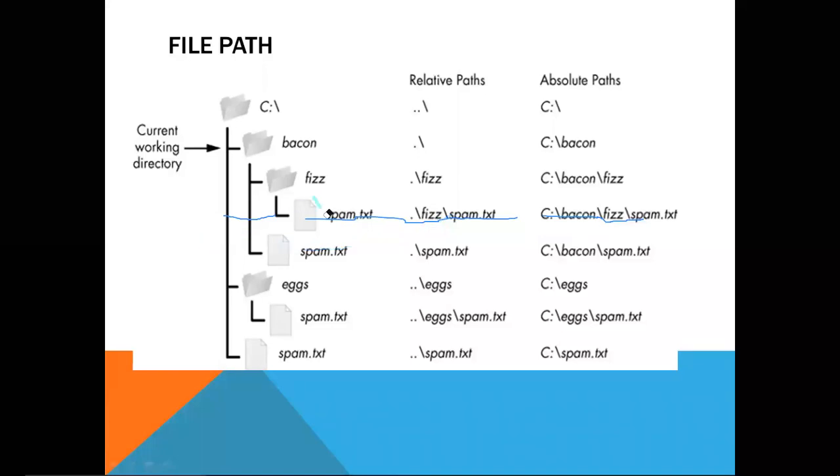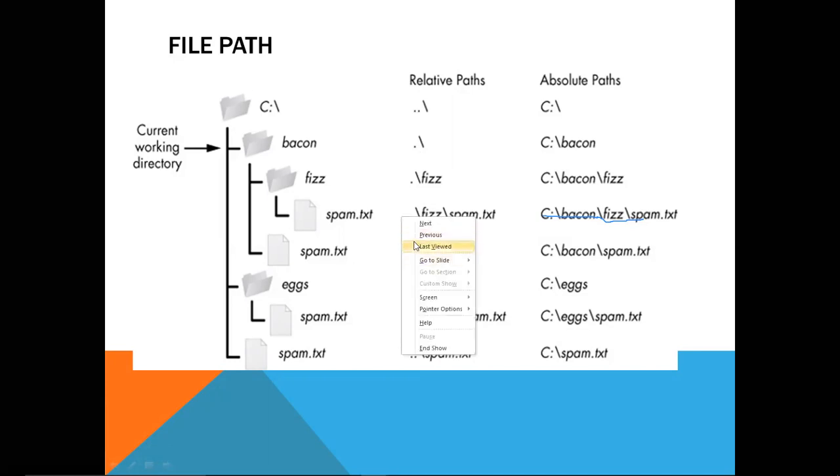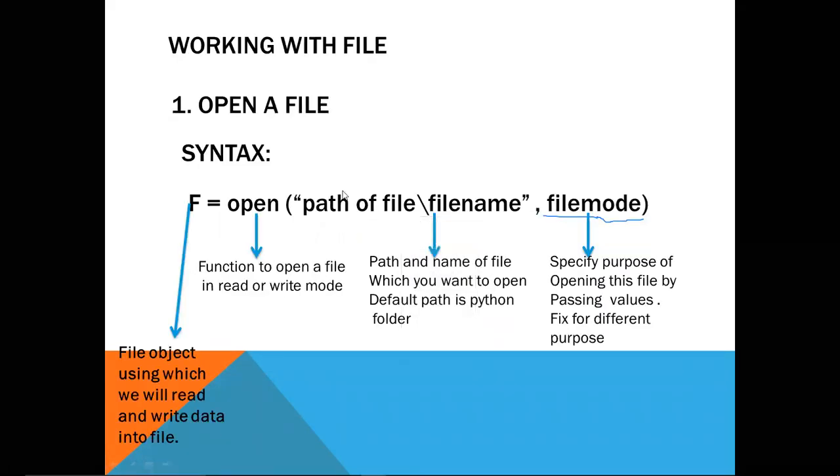In the last example we have seen that we started the path from slash, and then the name of the folder, and then the name of the file we have given. This type of path is known as a relative path. Let me move to the last slide. In this slide you can see that the path of the file is given as first the folder name and then the file name.